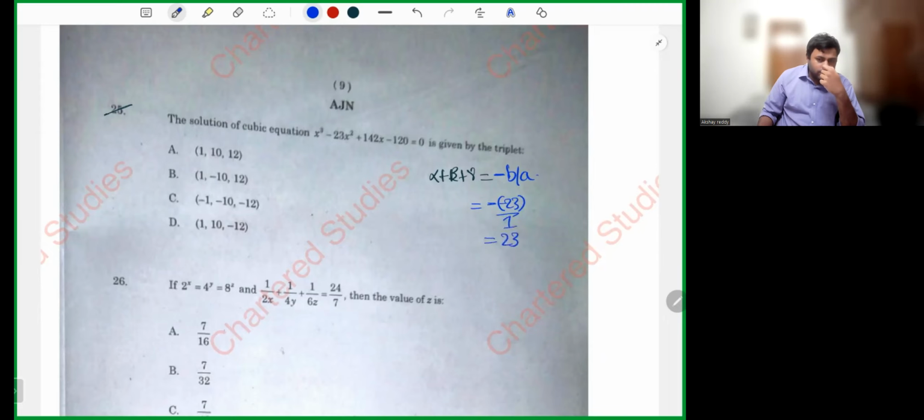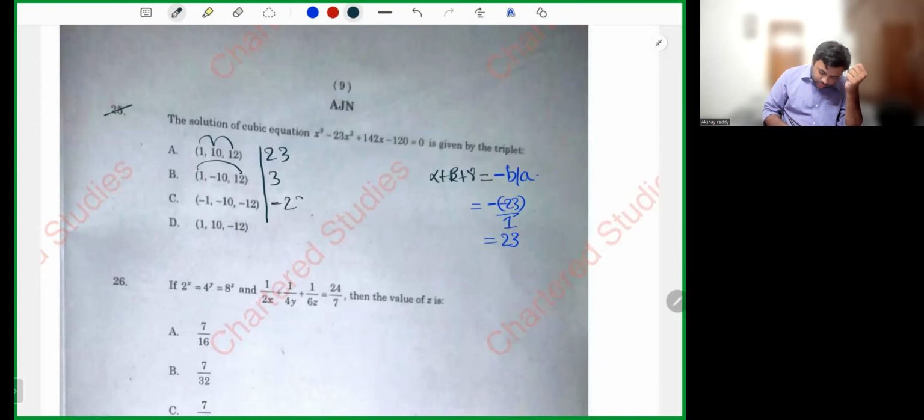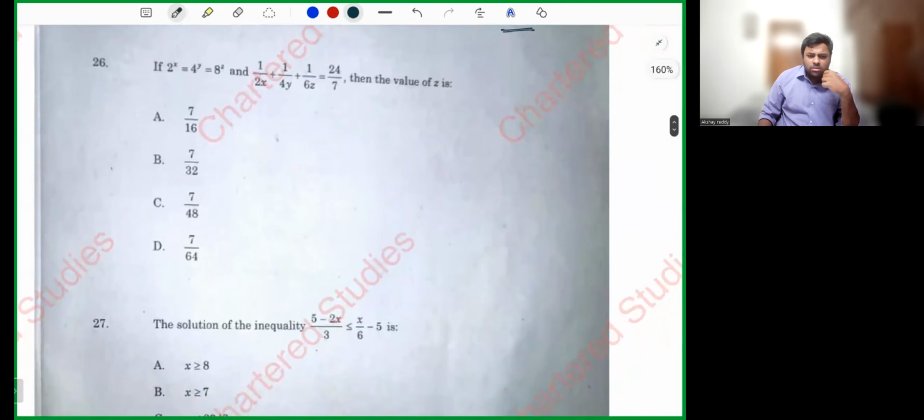Now let's check with the options. Let's add the options and see. 1 plus 10 plus 12, 23. 1 plus 12, 13, minus 10, 3. Minus 23, minus 1. Where is alpha plus beta plus gamma matching? In option A, it is matching. So what is the answer? Option A.